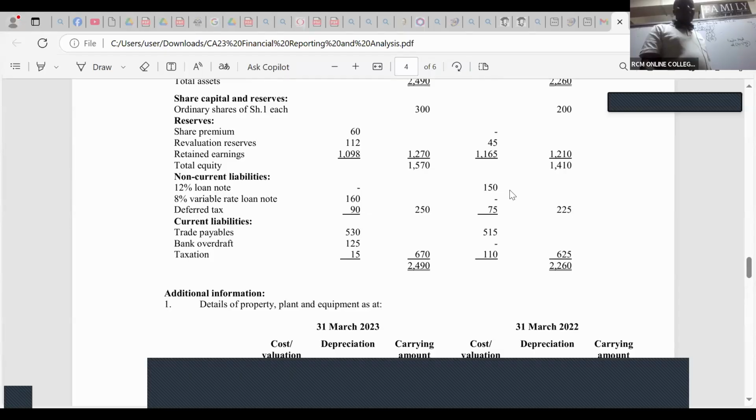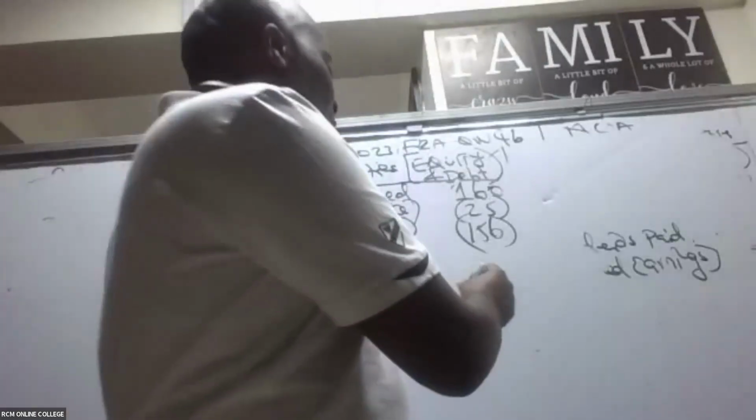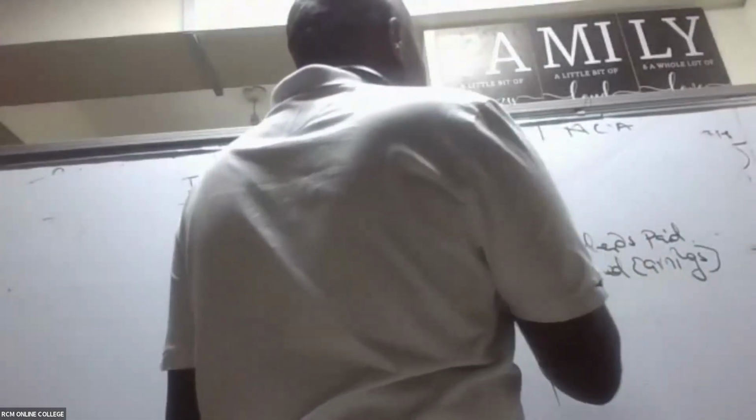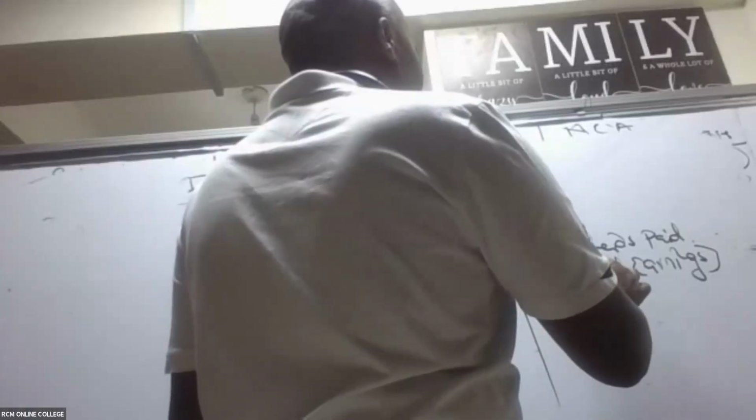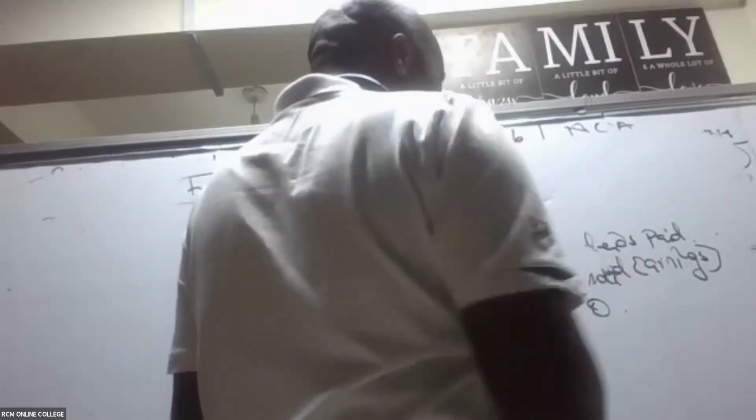You can see at the beginning, we had 0. But at the end of the year, we had a loan note of 160. If I was to do a T account for the 8% loan note, we had here balance brought down 0, and then here carried down 160.